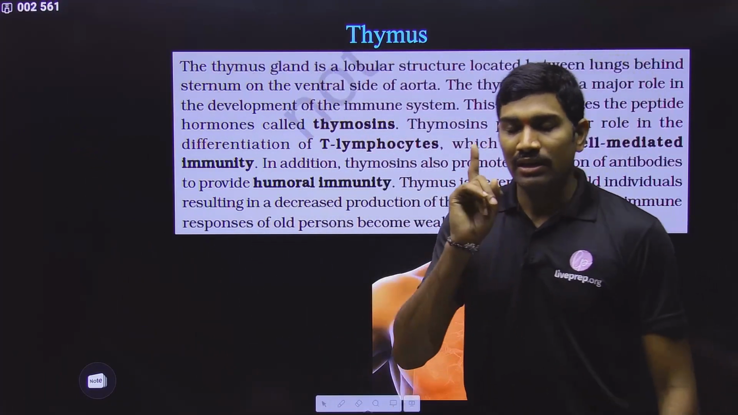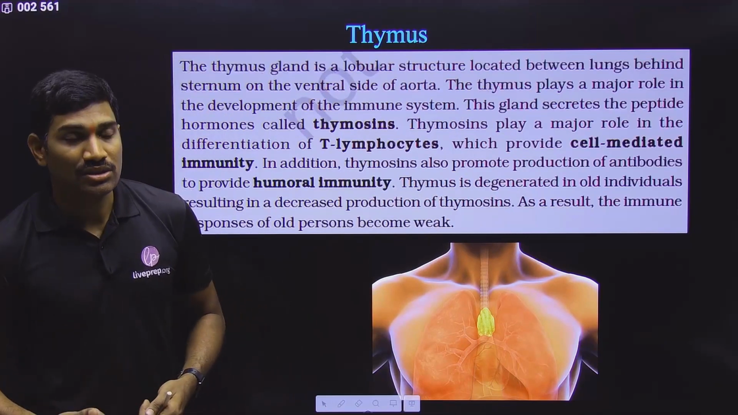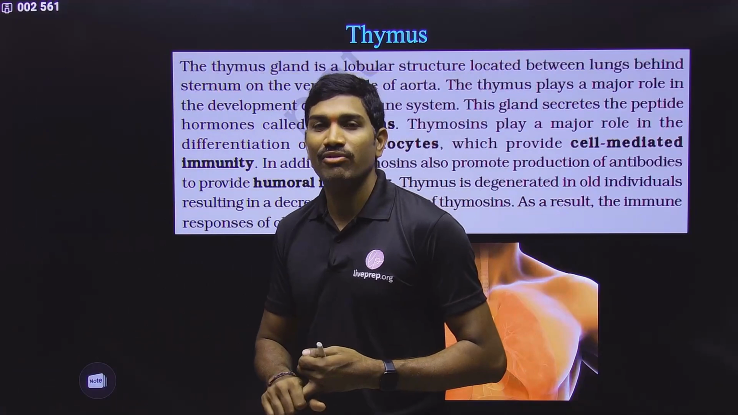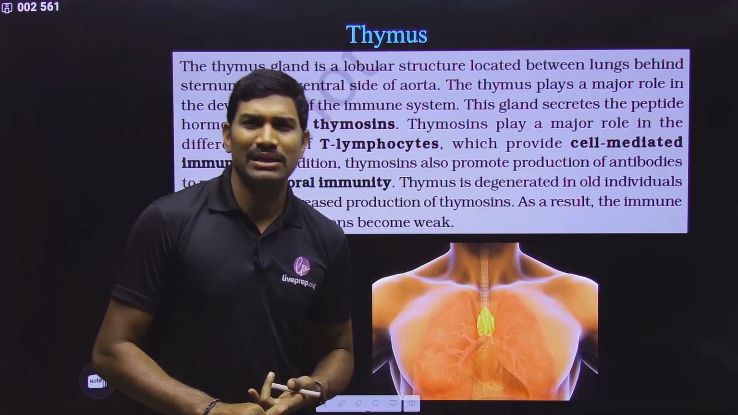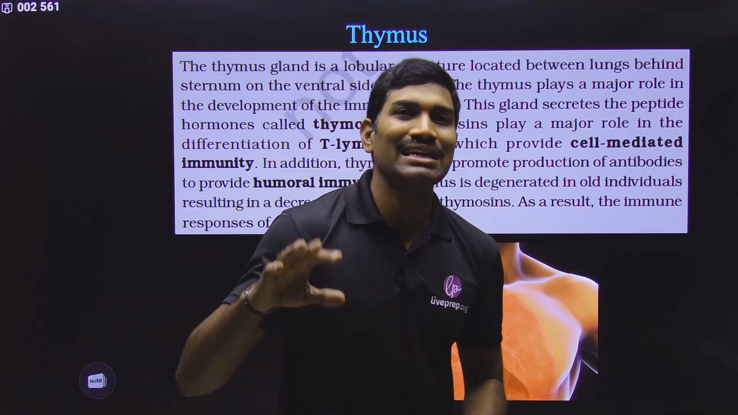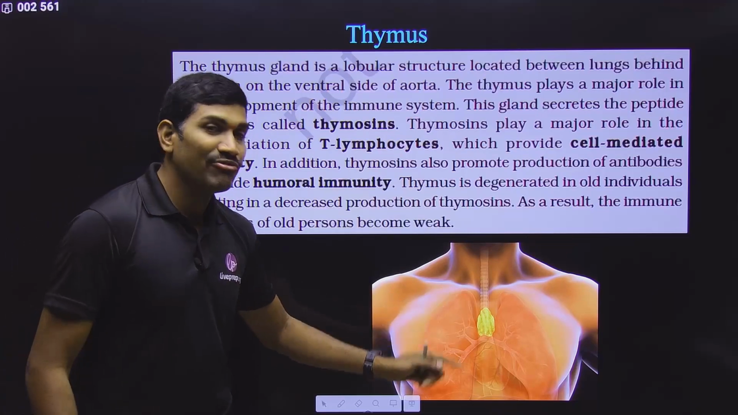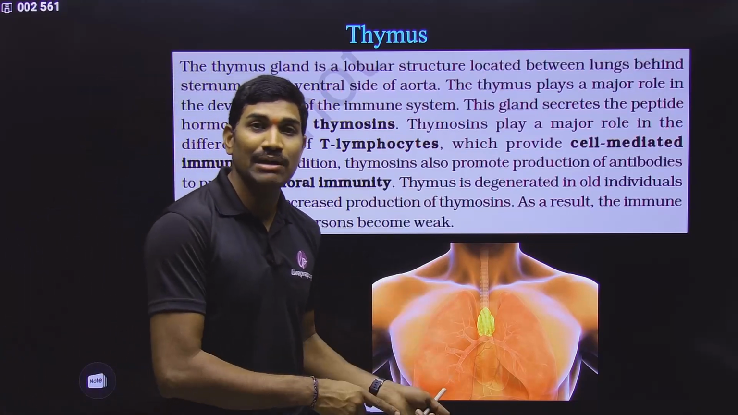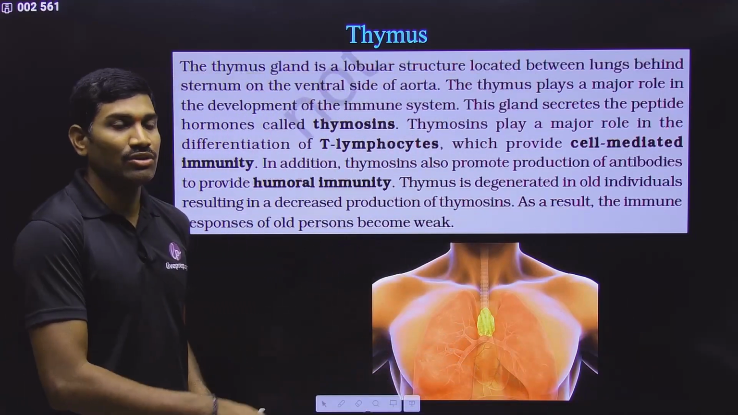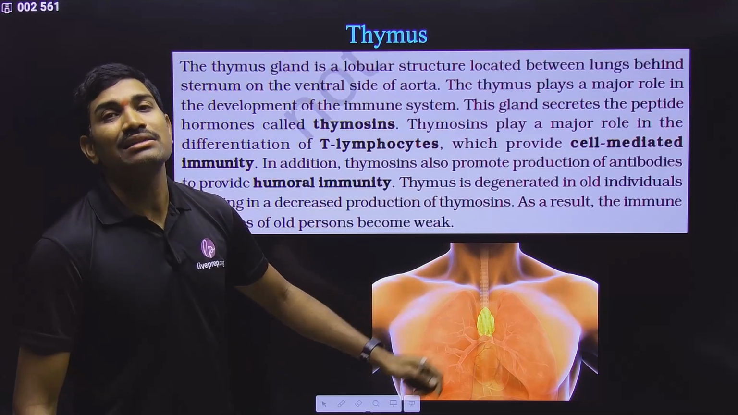Please remember, in the health and diseases chapter, we studied about primary lymphoid organs. What are the primary lymphoid organs? Bone marrow and thymus are considered primary lymphoid organs, and the remaining, like Peyer's patches, MALT, GALT, and lymph nodes, are all considered secondary lymphoid organs. Spleen is also a secondary lymphoid organ. So thymus is a primary lymphoid organ. It is helping in development and maturation of the lymphoid cells, mainly the T lymphocytes. T lymphocytes are matured in the thymus.